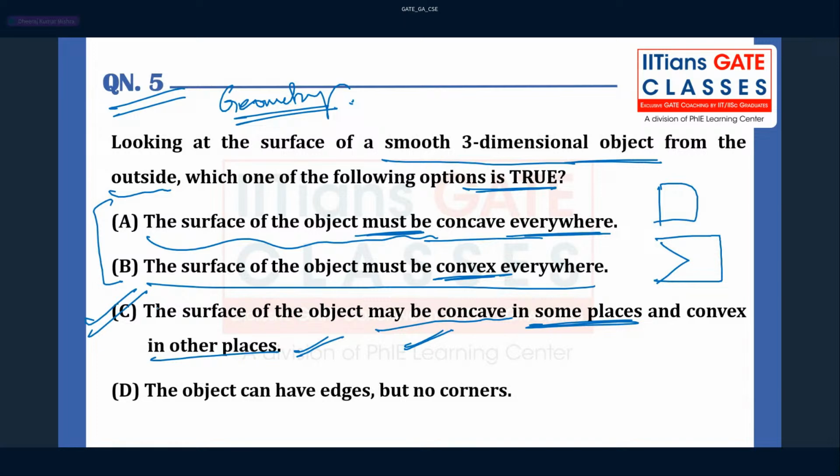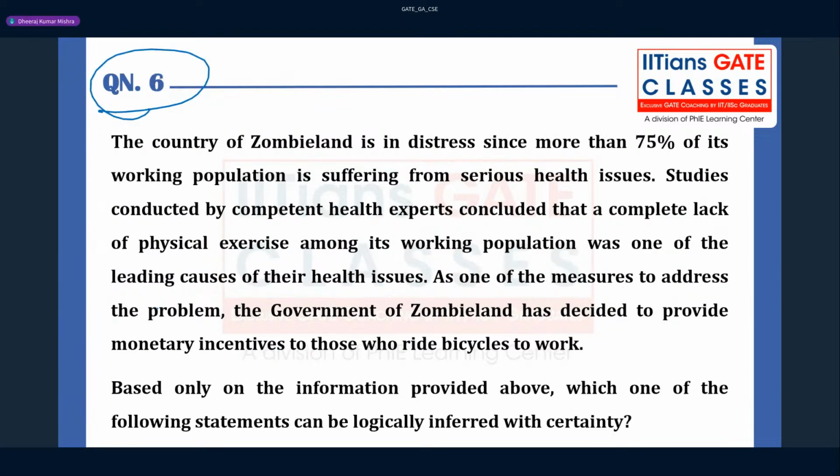Now question number 6, guys, read it. This question is again an inference based question. I'm just telling you all the answers, so we are taking a little time, but make sure that in the GATE examination you have to solve all 10 questions in 20 minutes, in fact less than 20 minutes. That is very important. Don't take much time, because other subjects are very important to solve.